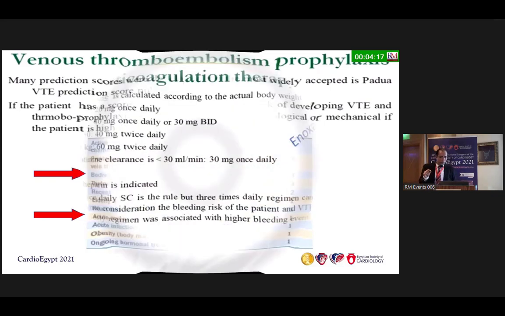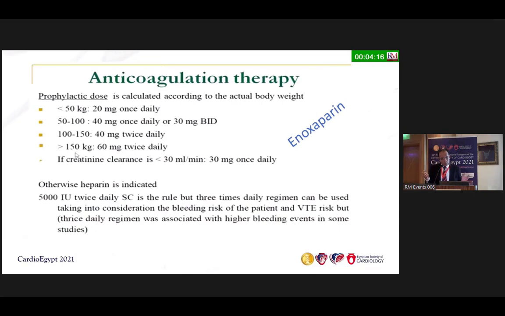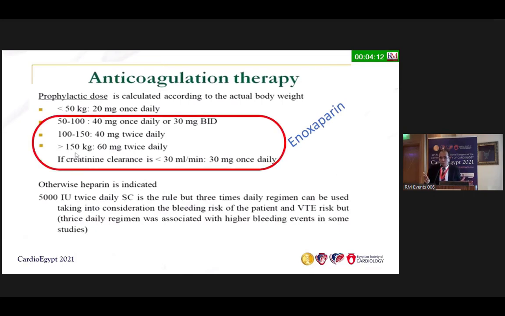Just enoxaparin, we use it 40 milligrams once daily for prophylaxis. For whom? For 50 to 100 kilograms. But if the patient is 101 kilograms, you have to shift to 40 milligrams twice daily. It's important for prophylaxis. But if your patient is more than 150, you can use 60 milligrams twice daily.